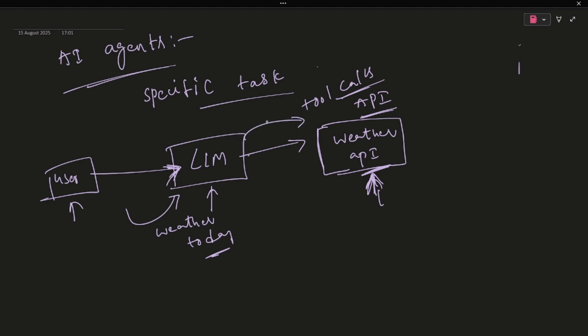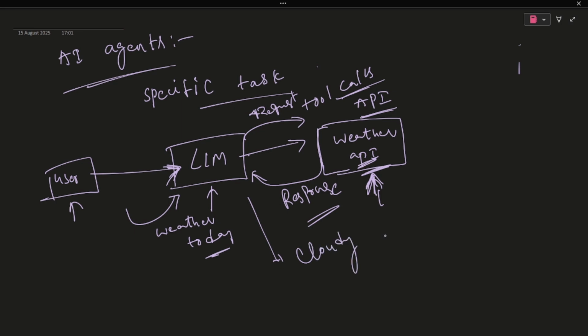The LLM requests what the weather is today and sends it to the weather API. In return, the API sends a response to the LLM: current weather today is cloudy, something like 18 degrees centigrade. The LLM takes this, summarizes the output, and gives it as cloudy and 18 degrees centigrade. It simply gets the result, summarizes it, and sends it back to the user.